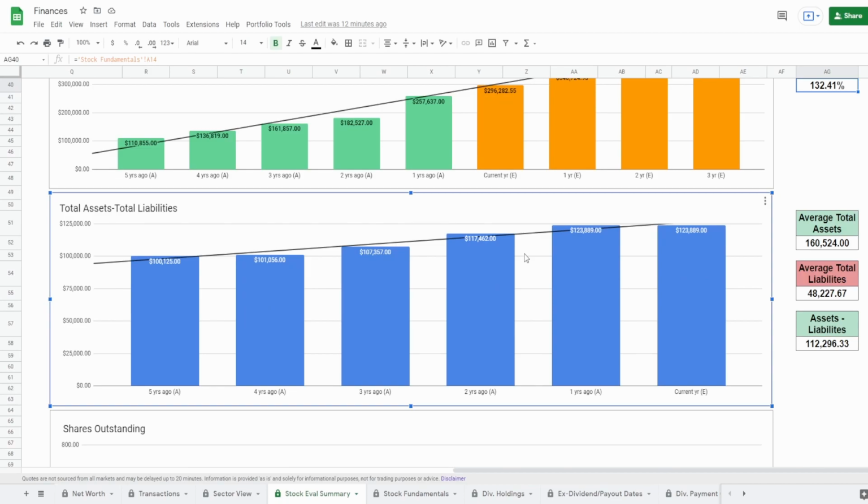Next, we got the total assets minus the total liabilities. I added this metric because I wanted to find out if companies were actually able to pay down their total debt. Now, just showing debt doesn't necessarily mean anything. So what I did was I took the total assets and subtracted the total liabilities, and this is the graph that we get.